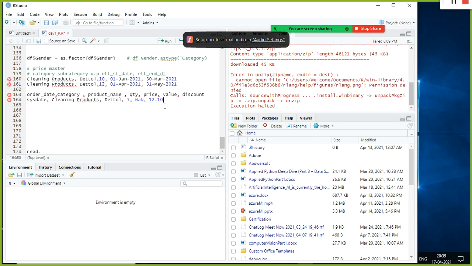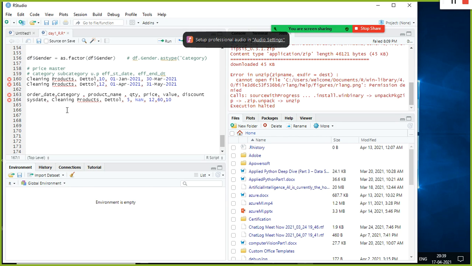12, right? You can derive the value. So 5 times 12 is 60, and they've given a discount, but the discount value is there. So after subtracting it, you need to specify the value here. You need to do some kind of arithmetic operation here. This is called your business logic.